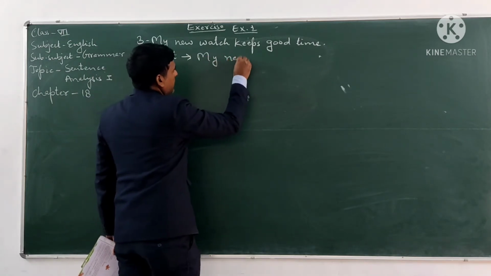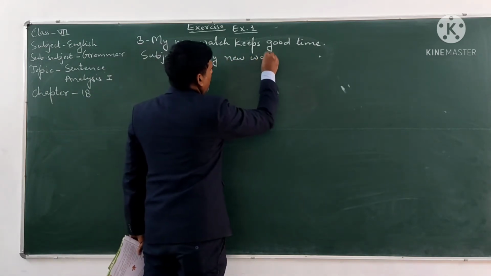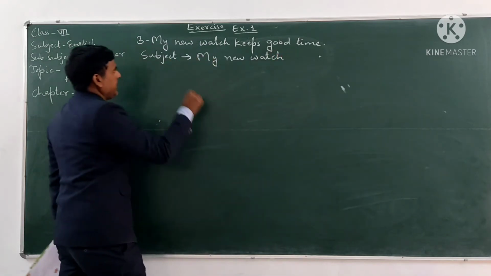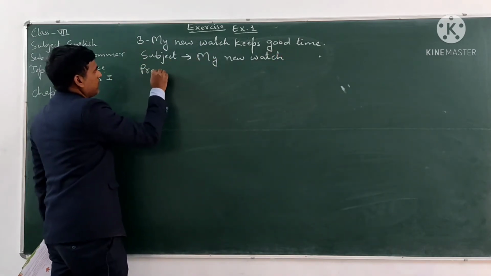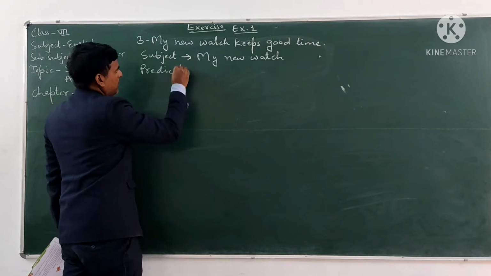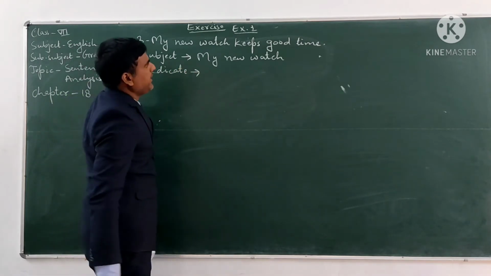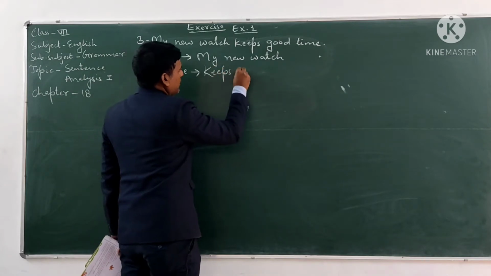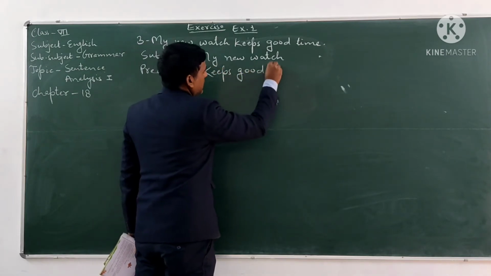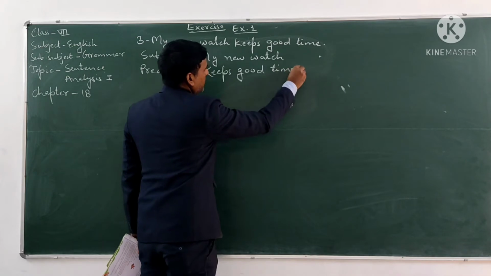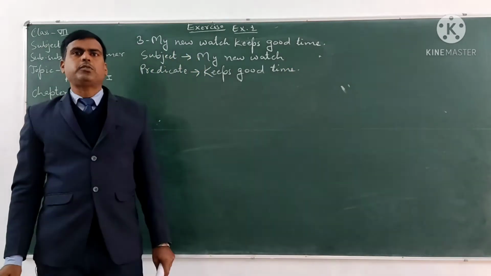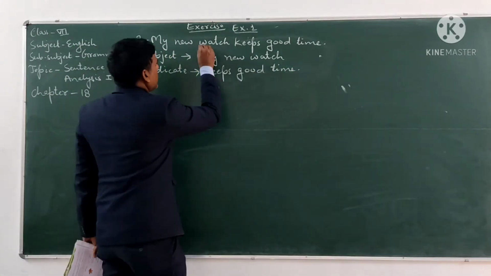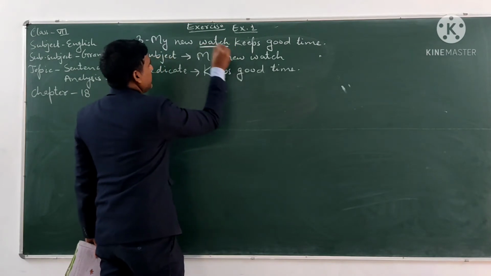And the predicate is keeps good time. And the subject word in this sentence is watch. Watch is the subject word.